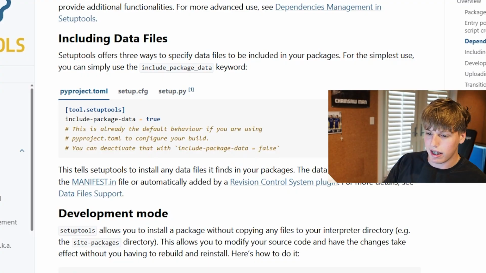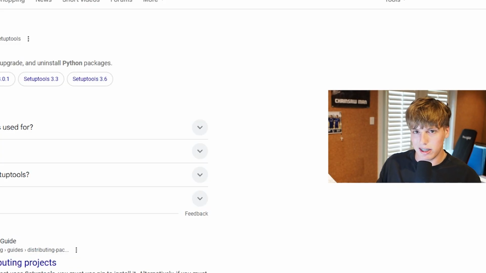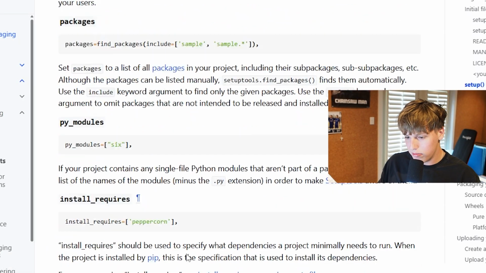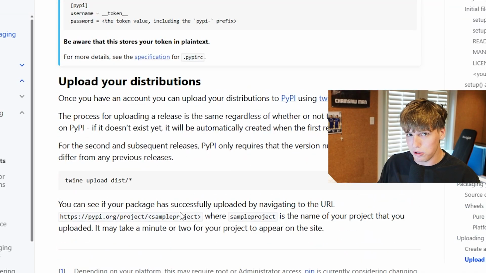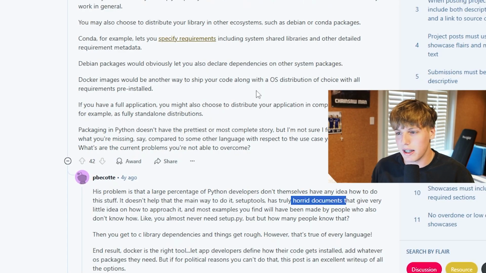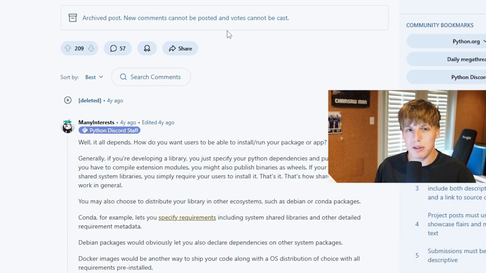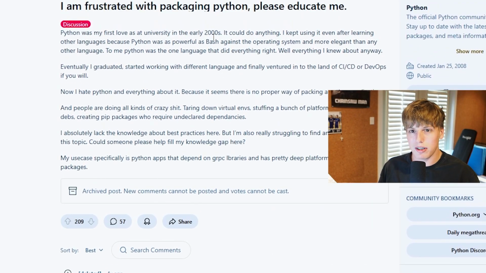I do remember going back to the original user guide and just having a hard time. But this is a very verbose document right here. And this is just to put your project on GitHub. You see what I'm getting at. But it's not to say you shouldn't learn it. You need to learn Docker. You need to learn every kind of thing relating to that. But it's just annoying. There's no one way of doing it. You kind of just have to pick it up and go with the flow.